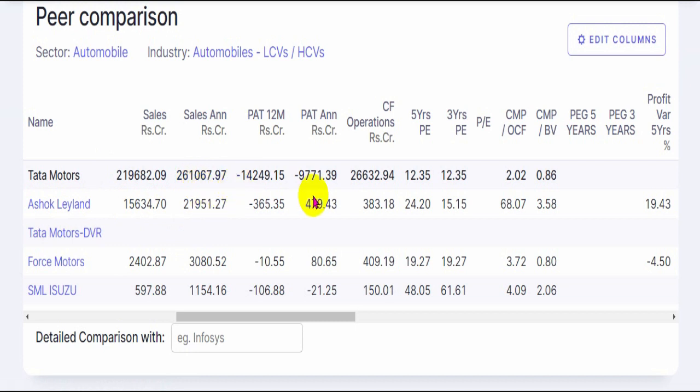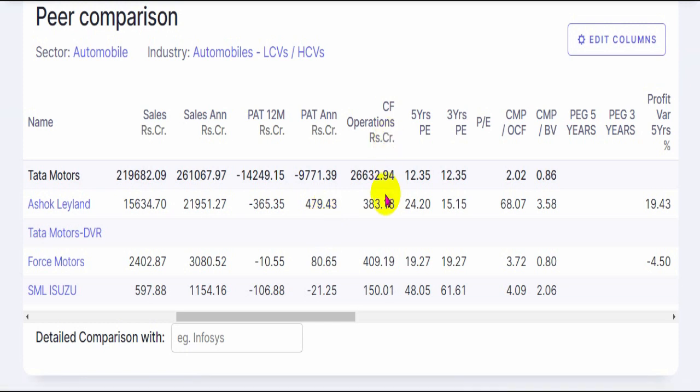terms of size. In terms of profits or losses that the company has done, Tata Motors losses have in fact increased from where it was in March 2020 at 9,700 crores to almost 14,249 crores. So the losses have further increased, whereas Ashok Leyland has turned negative 365 crores of losses in the recent 12 months compared to the profits it had made in the entire March 2020.